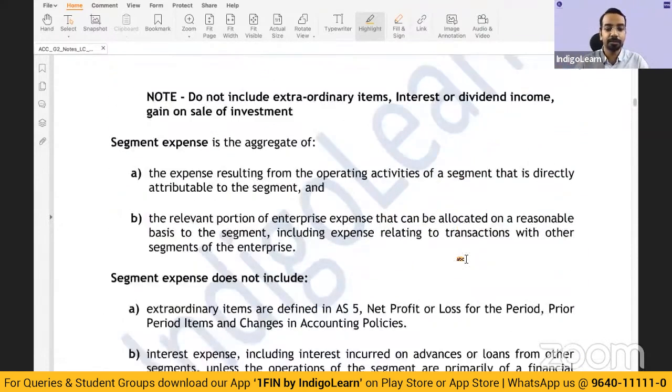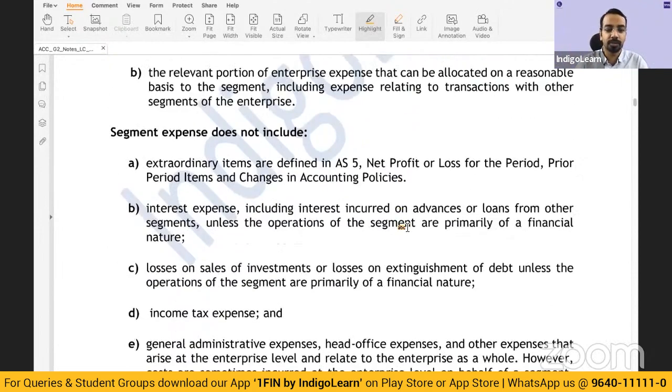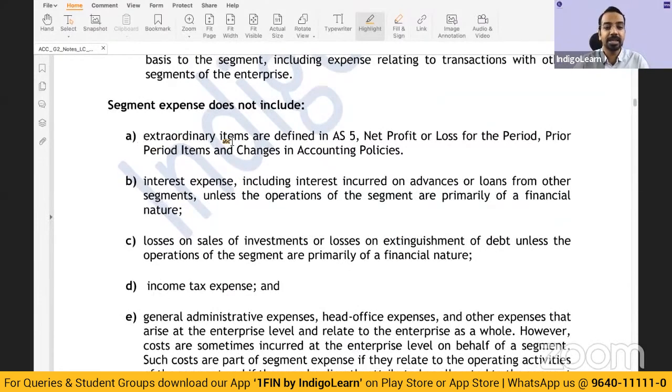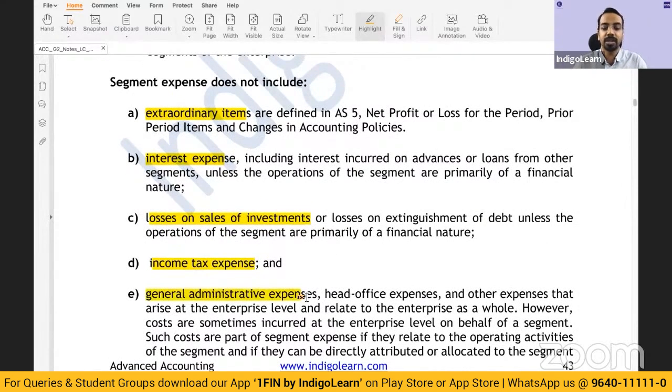Then expenses are pretty straightforward, just the opposite of whatever we have learned in terms of revenue. Specifically, exclusions for expenses: extraordinary items are excluded, and interest expense is also excluded. But when will we include interest expense? If the operations themselves are of a financial nature. Then losses on sale of investments are also excluded. Income tax expenses are also excluded, and general administrative expenses and other expenses relating to the enterprise as a whole are also excluded.